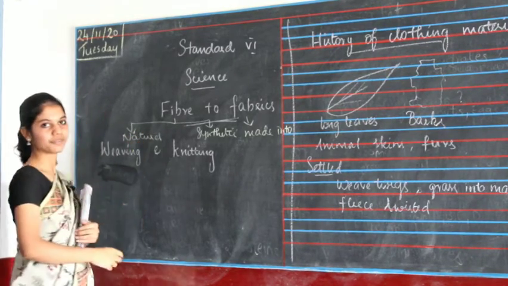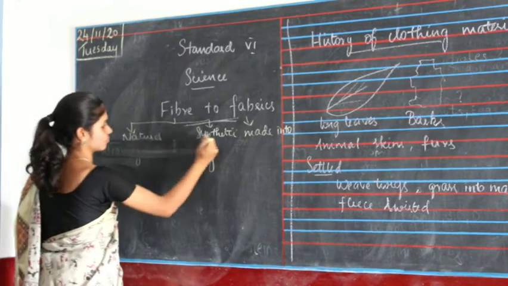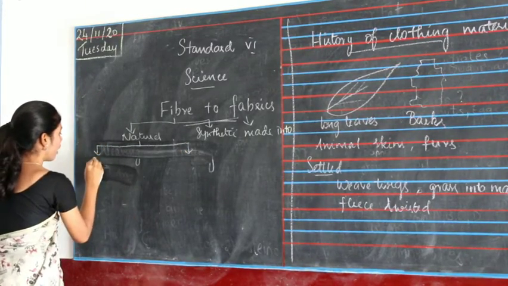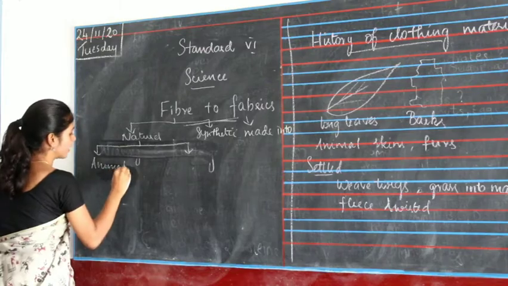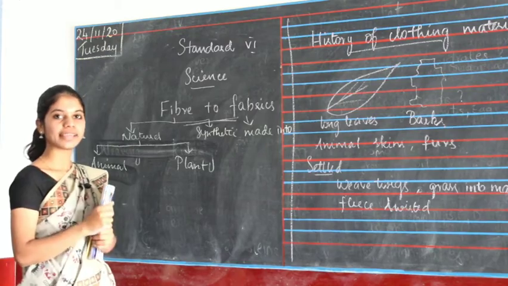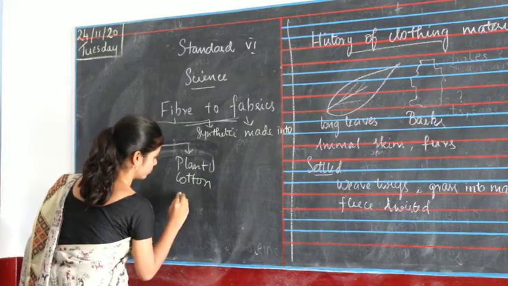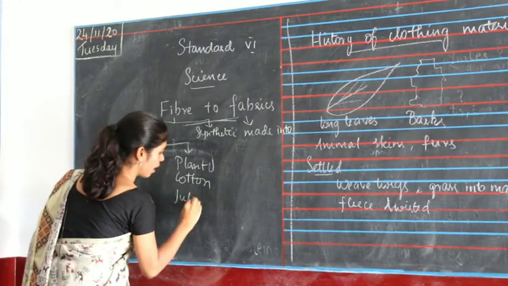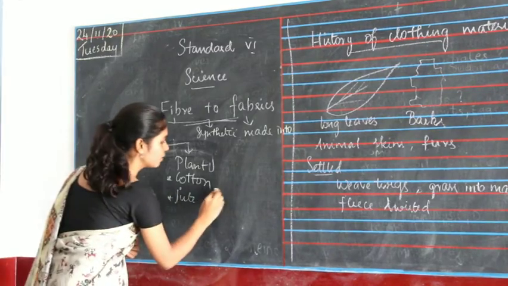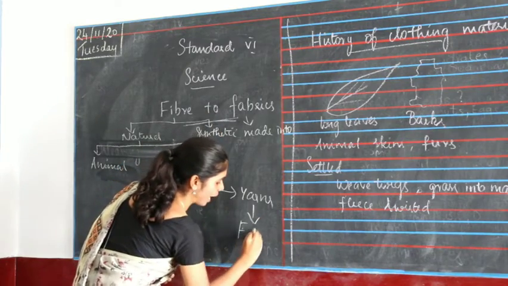And then natural is again divided into two, which is animal and plants. And we studied about plant fibers, which is cotton and jute. They come from the cotton plant and the jute plant. And we learned about how they are converted into yarns and then how they are made into fabrics.